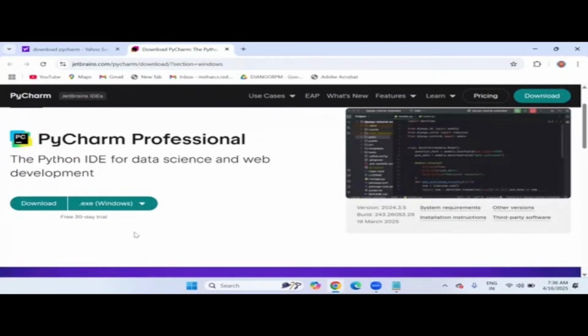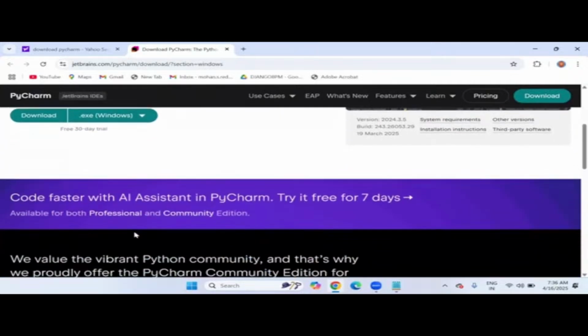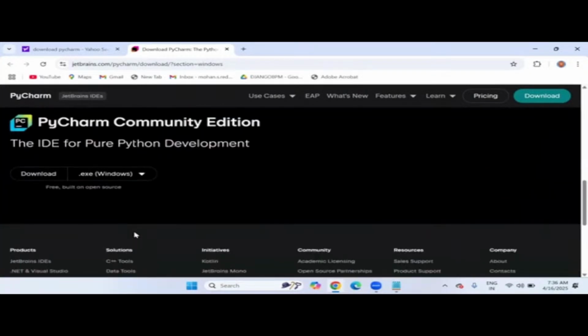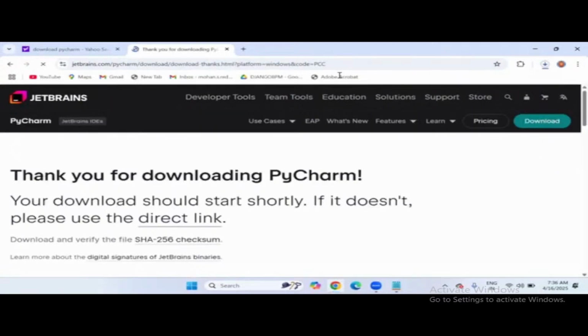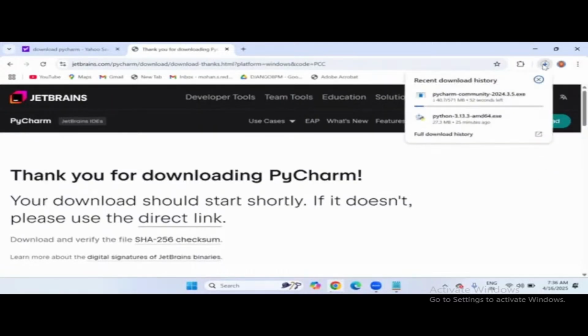So you can scroll down a little bit. You will find one more option, PyCharm Community Edition. This I recommend to install. PyCharm Community Edition, the integrated development environment for pure Python development. Yes, we are focusing on Python, right? So core and advanced Python programming. That I'm recommending you to download. Click on download and your download will begin. It takes less than 1 minute to download this PyCharm Community.